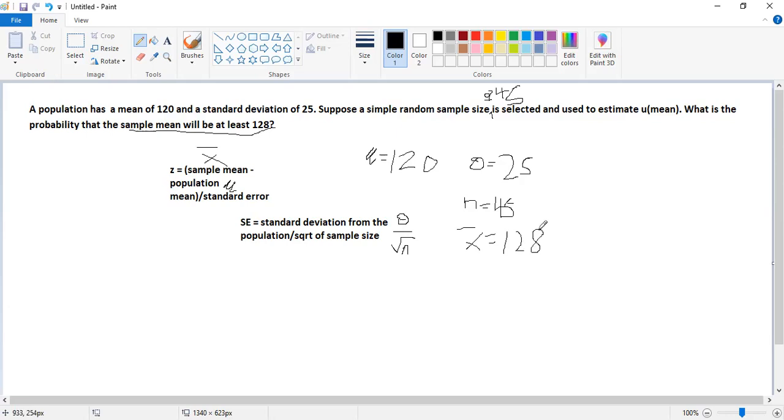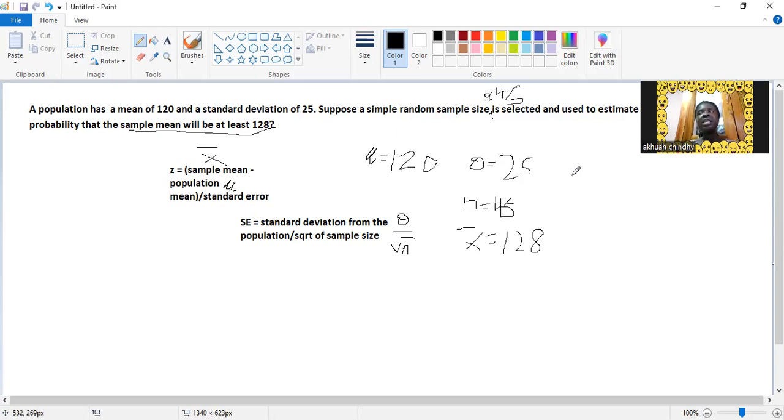So now that you'll be able to fish out the needed information, you know that this is a sampling distribution, because we have a sample mean here. So you just plug it into this formula, which is the Z, because we have to use the table to find this figure. We can't just use the normal probability formulas. Use the table. All right.